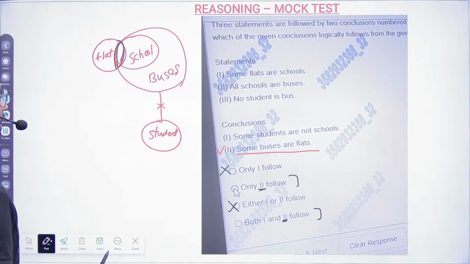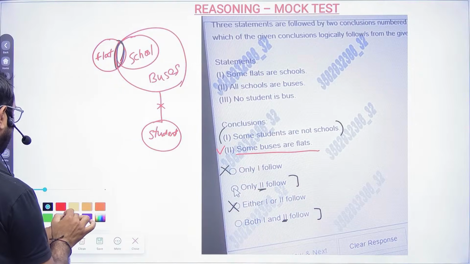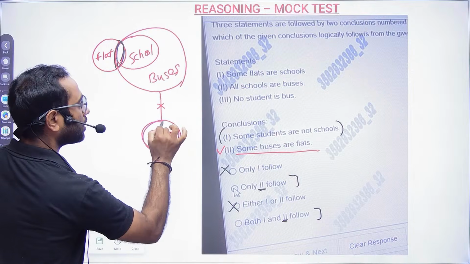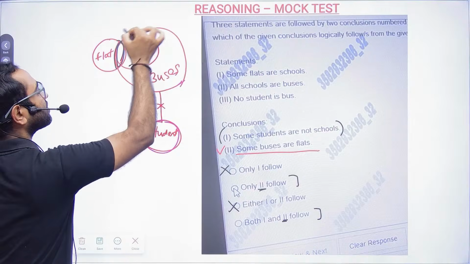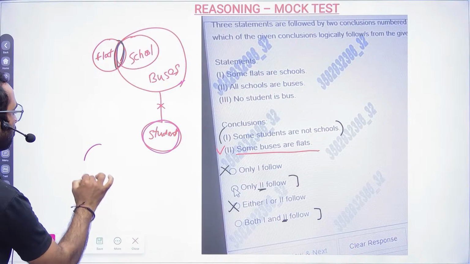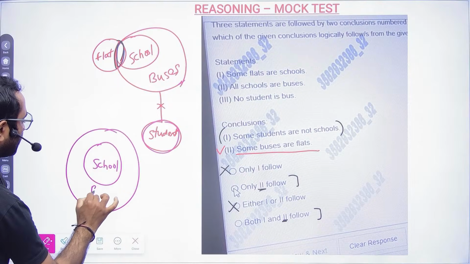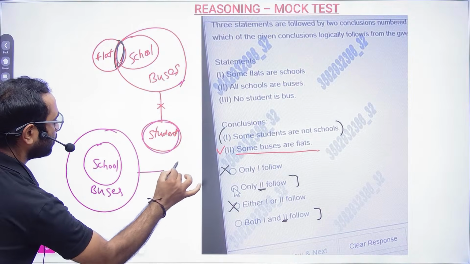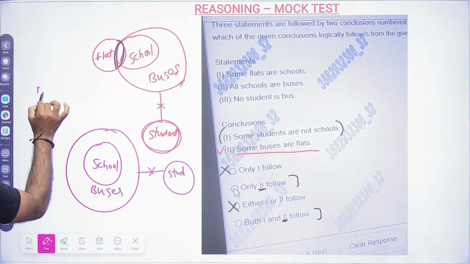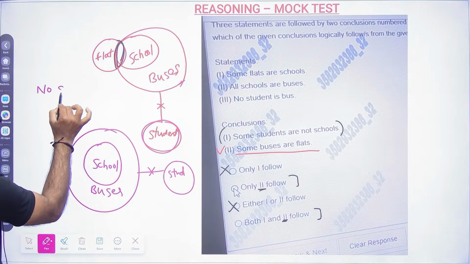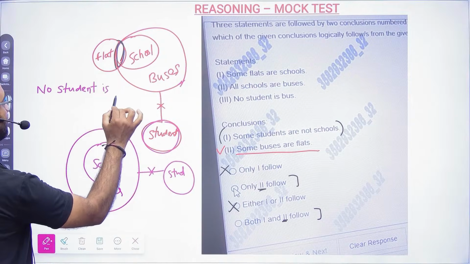Okay, fine. Then they are telling some students are not schools. So now if we try to see student and school: here they are telling no student is a bus, and school is inside the bus. So definitely, because school is inside bus, no student is school.